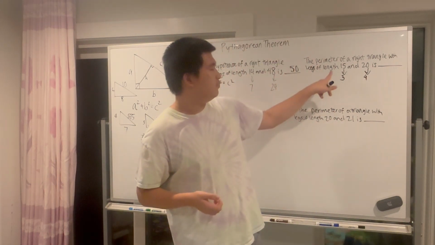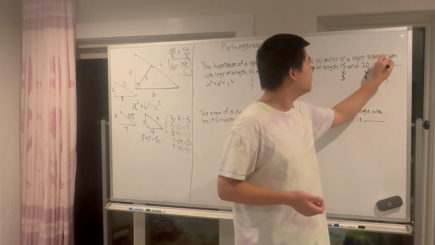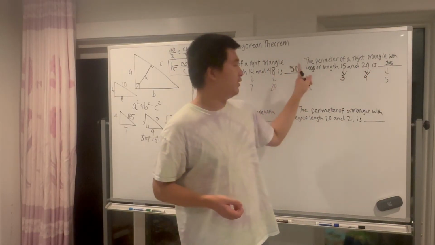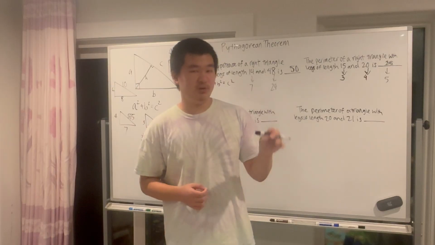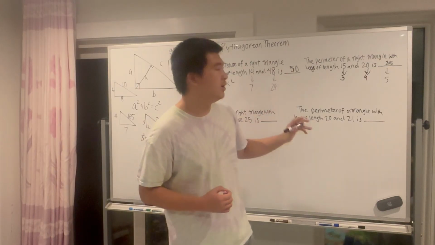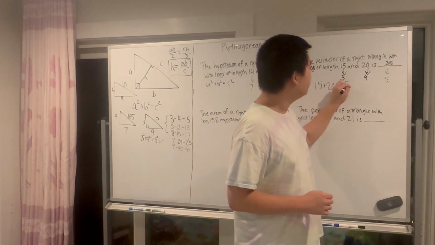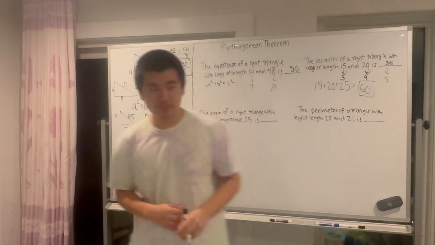So this would give you 3, 4, 5 times 5 is 25. But don't write 25 because it wants you to find the perimeter. Once again, always make sure you know what the question is asking you to find. Here they want us to find the perimeter. So the perimeter is 15 plus 20 plus 25 equals 60. That is the answer for this problem.